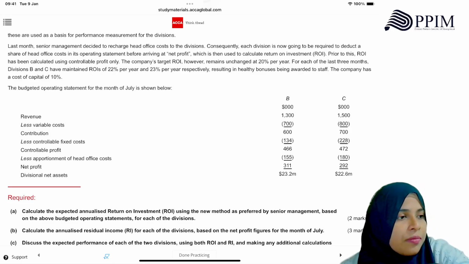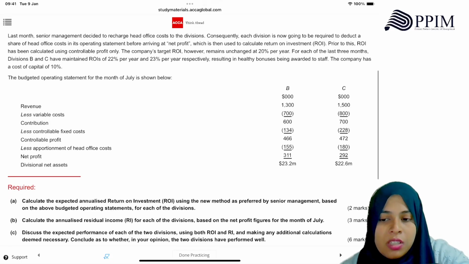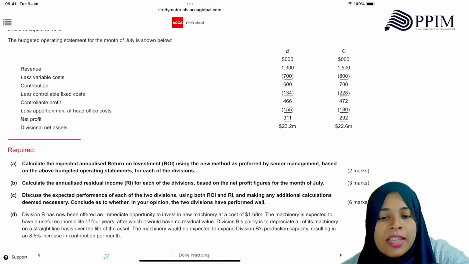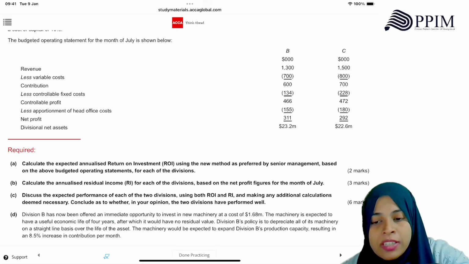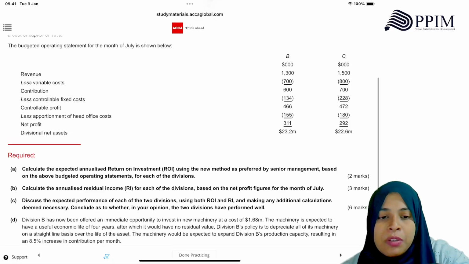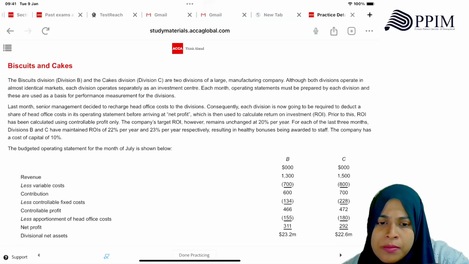ROI. The way I go wrong is getting the net profit. You have to take controllable profit, but then we made the mistake. Net divisional assets are given. Calculate the expected annualized ROI using the new method as preferred by the senior management based on the above budgeted operating statement for each division. What's the new method?